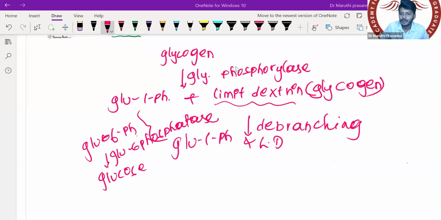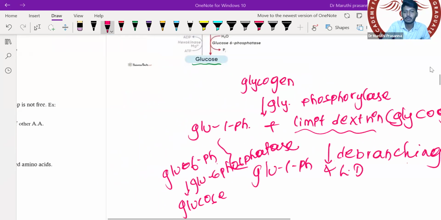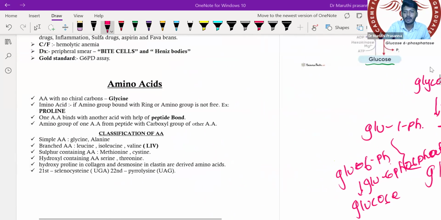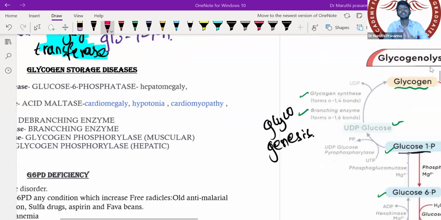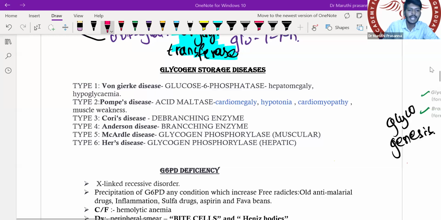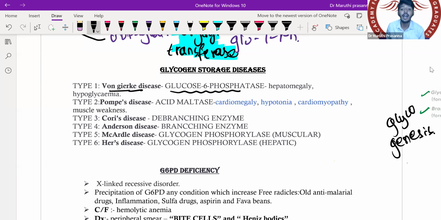So that is your glucose 6 phosphatase, which leads to formation of glucose. Now, if there is a deficiency of the enzyme, definitely we will have a glycogen storage disorder. So we have type 1 glycogen storage disorder. I will be telling you type 1 and you should repeat with me. Von Gierke disease is due to deficiency of glucose 6 phosphatase enzyme. The patient will have hepatomegaly and repeated episodes of hypoglycemia.